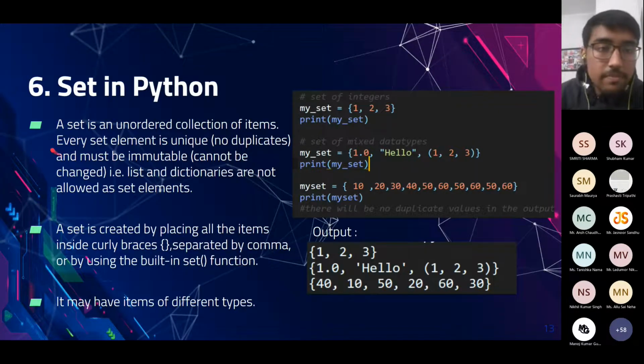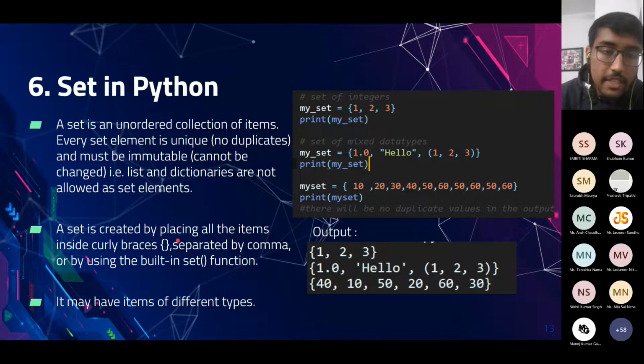Now coming to sets. Sets are unordered collection of items. Every set element is unique. In lists and tuples, duplicate elements are allowed, but in sets, duplicate elements are not allowed, and sets are also sorted. Like if we insert 35 in this set, it will be stored in between 30 and 40. So they are stored in sorted order.